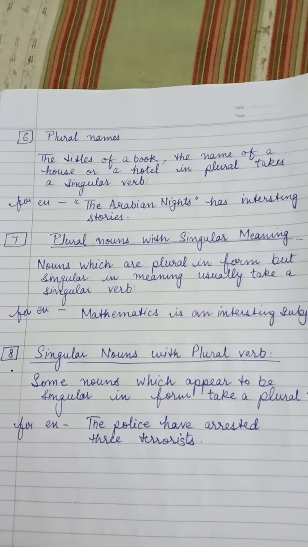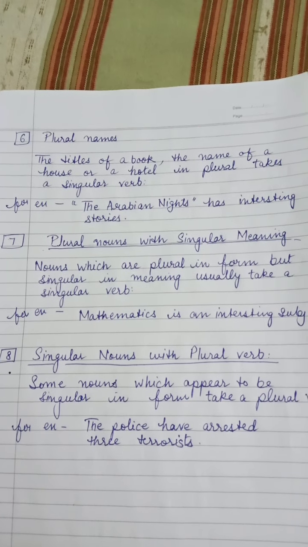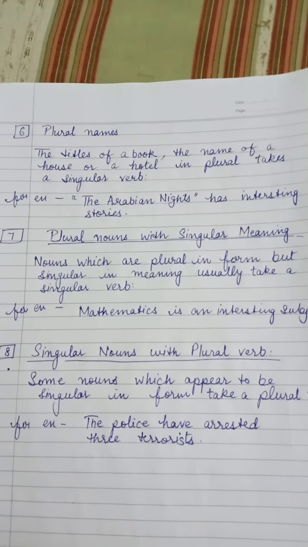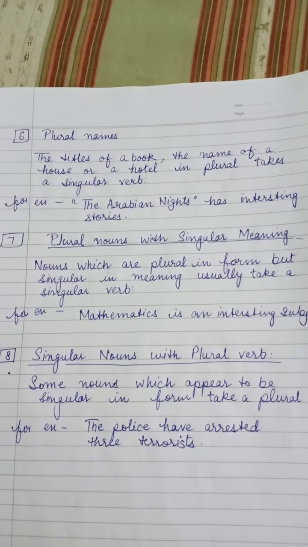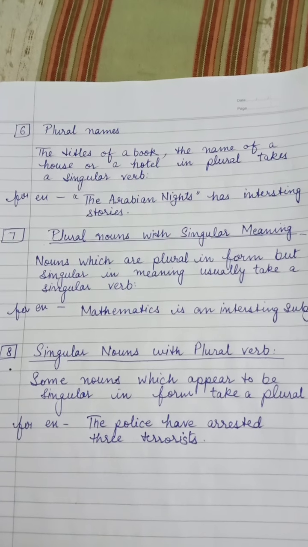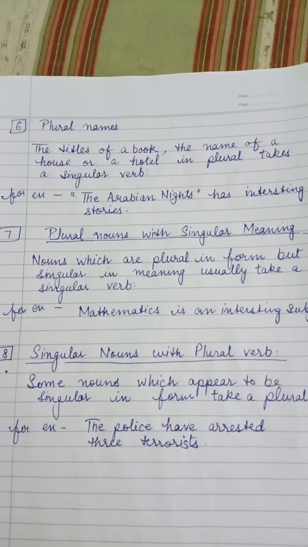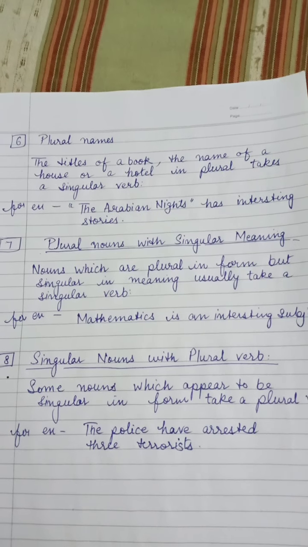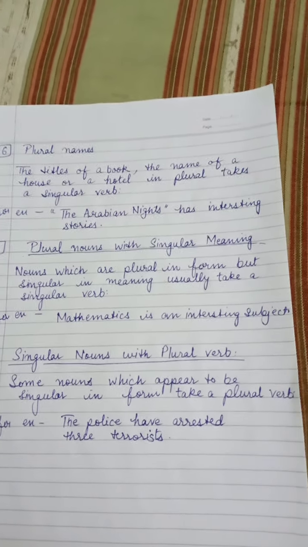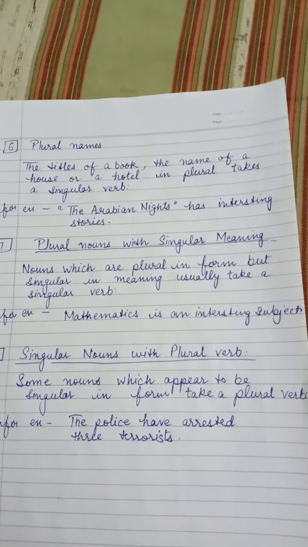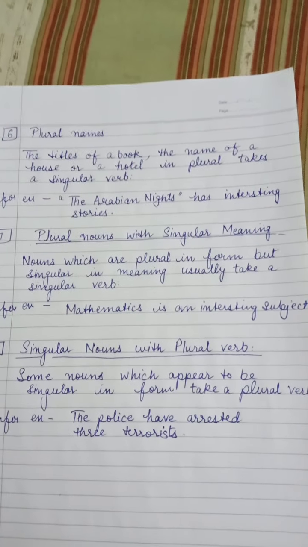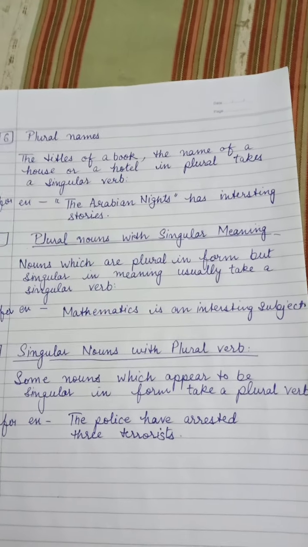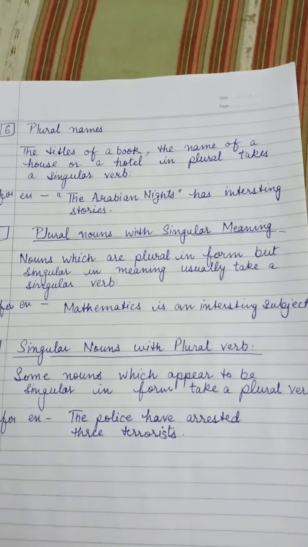Here the police is the singular word, right? But the police is the plural one, but it appears to be singular. That's why we are going to use plural verb with that, because police means the plural one, so we are going to use plural verb with that.